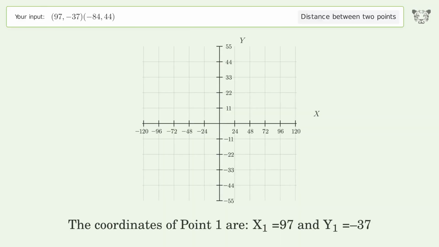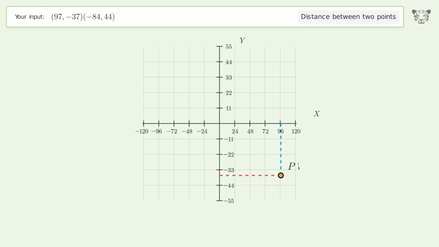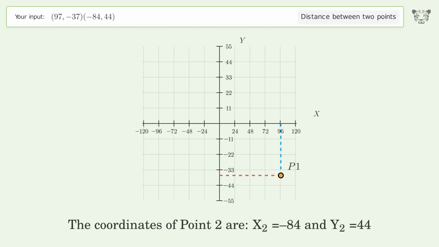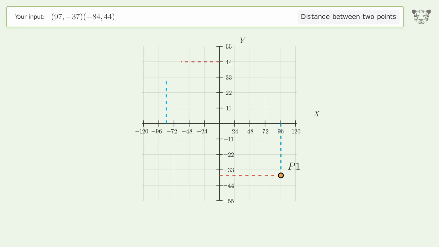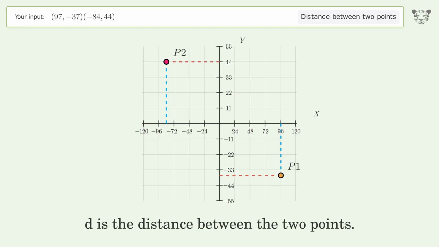The coordinates of point 1 are x1 equals 97 and y1 equals negative 37. The coordinates of point 2 are x2 equals negative 84 and y2 equals 44. D is the distance between the 2 points.